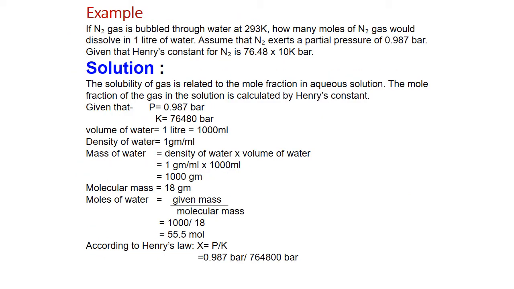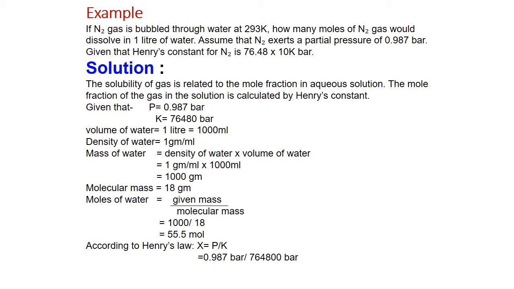We can have the example based on Henry's law. If nitrogen gas is bubbled through water at 293 K, how many moles of N2 gas would dissolve in 1 liter of water? Assume that N2 exerts a partial pressure of 0.987 bar, given that Henry's constant is 76.48 × 10 kilobar. So we must know what is given in the example.